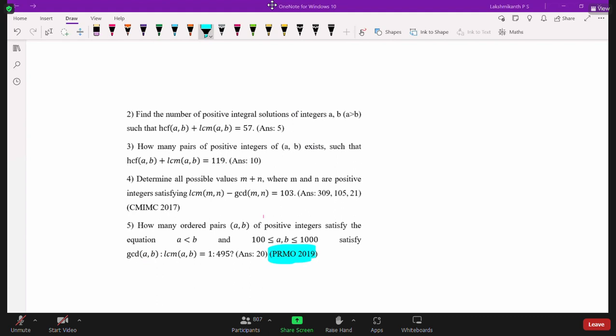So that's all for today's class. Okay, so I'll give you 2 more questions based on this problem, division algorithm. So you do those sums.